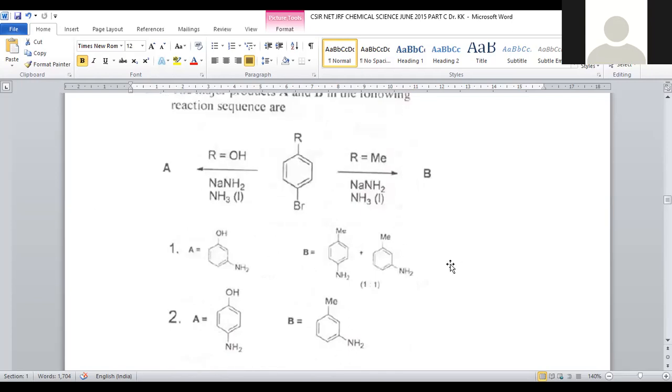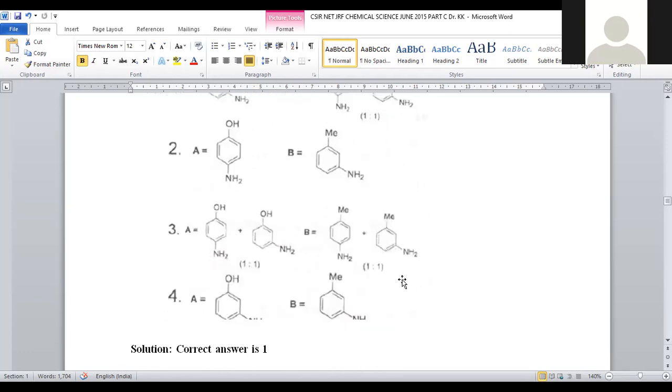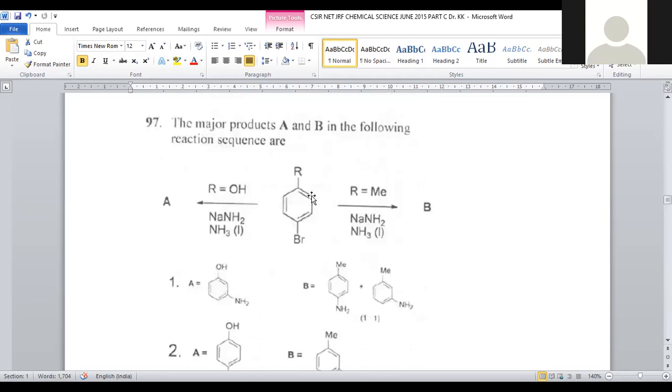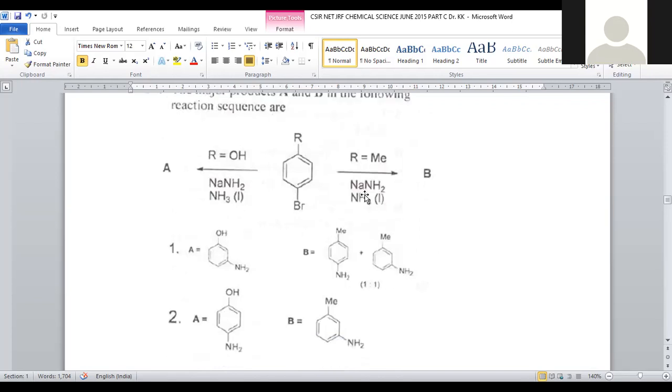But let us go with methyl. Methyl hyperconjugation, when compared to mesomeric effect, is least preferable, a weak effect. So the pure benzyne mechanism will proceed here, and we will get a mixture of two products. The benzyne mechanism will give two products in a 1:1 ratio. In option number 4, only one is given, that is again meta, so it may not be possible. If we consider it is plus M, then only it is possible to get meta. But if we consider the benzyne mechanism, a mixture of two products is possible.